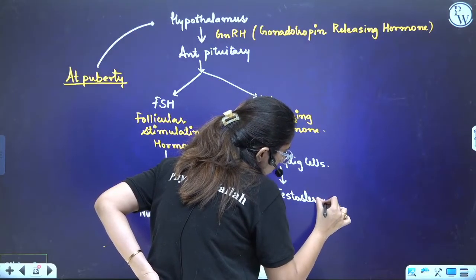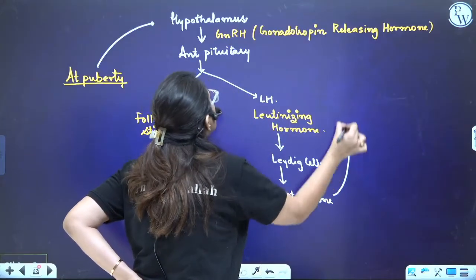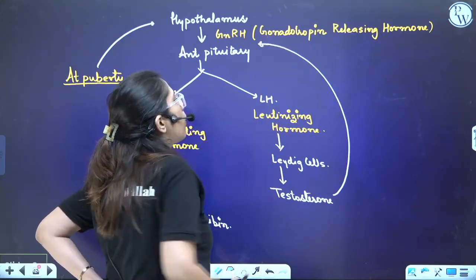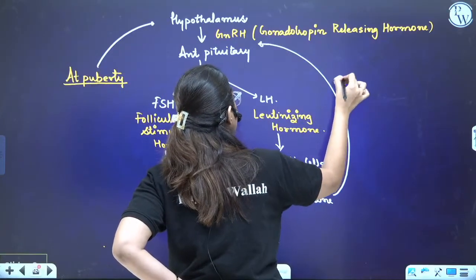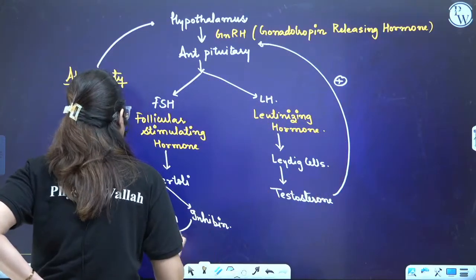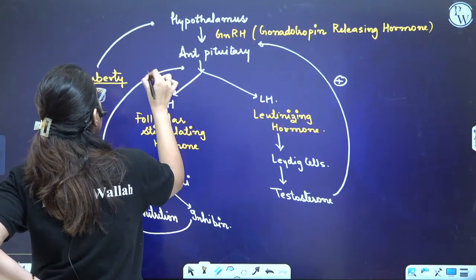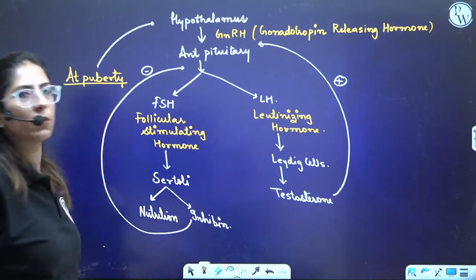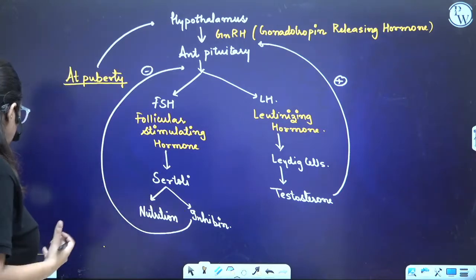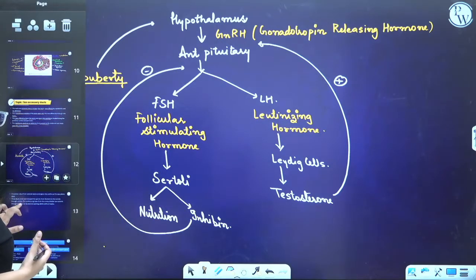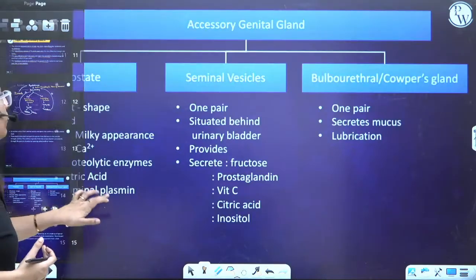Here it causes positive control, allowing more and more synthesis, whereas inhibin does the negative control. Clear? So this is how the hormonal control looks. Now we have talked about some glands.